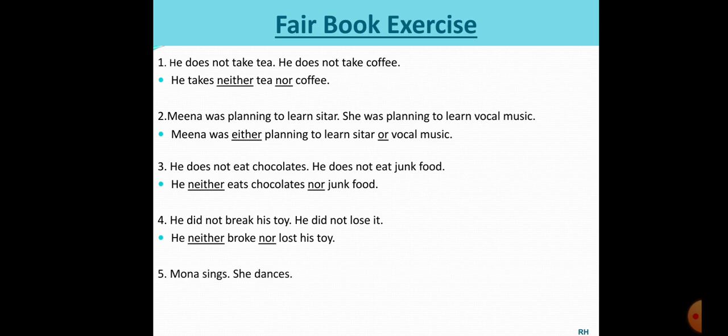Next, Mona sings, she dances. Now, Mona, what can she do? She can sing also and she can dance also. Both are affirmative choices, so we will use either or. So, Mona either sings or dances. Okay, students? Easy. This is very easy.